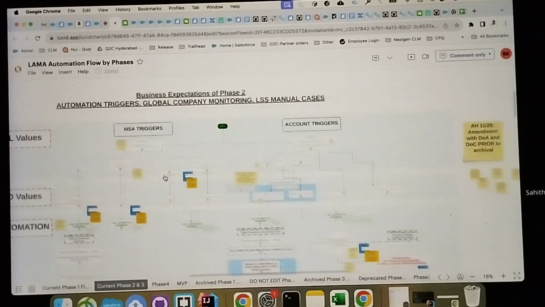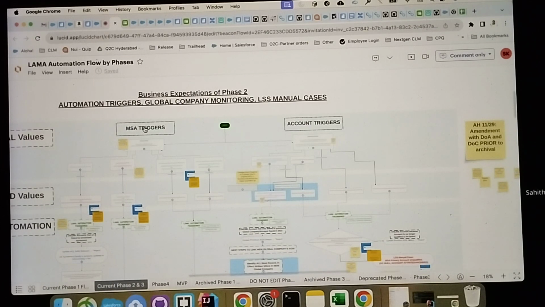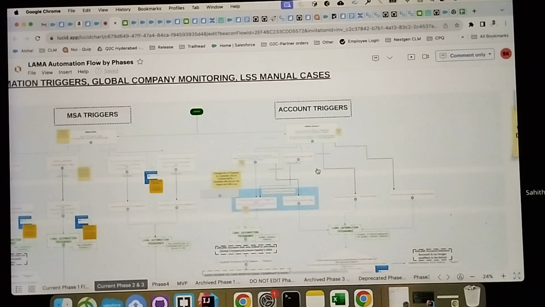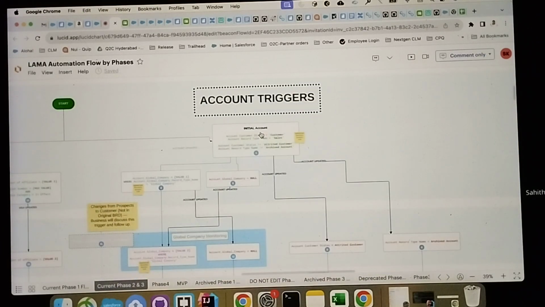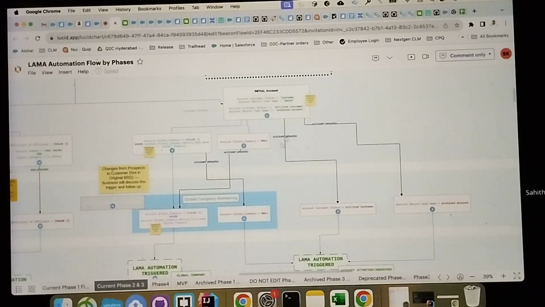We have two types of triggers here, the agreement triggers and the account triggers. Let me talk about the account triggers first. Whenever an account has all the eligible criteria, and the customer account status is not equal to attrited, and the record type is not equal to archived, that means the sales record and the customer status is customer, and we are updating the global company.